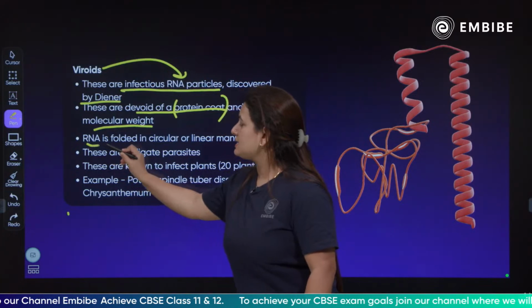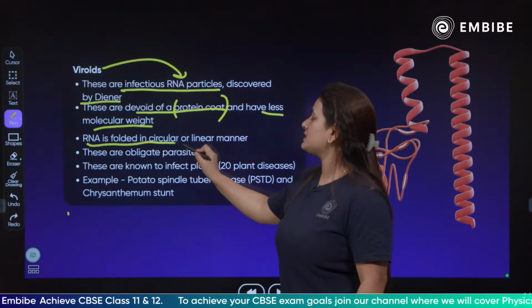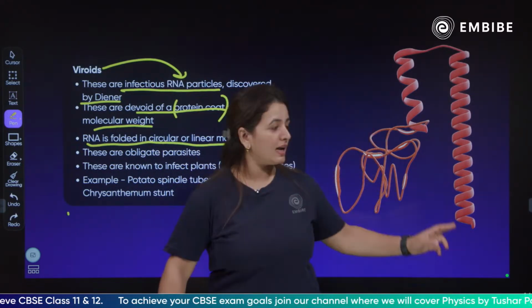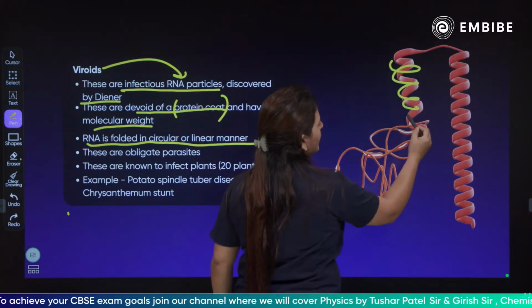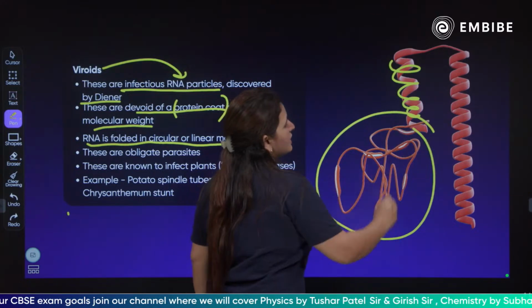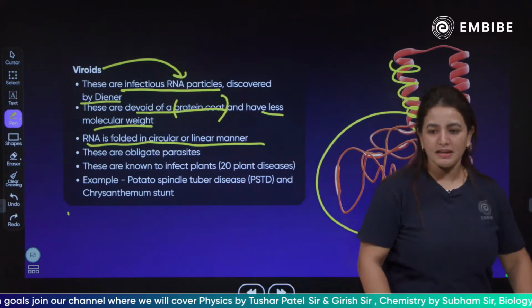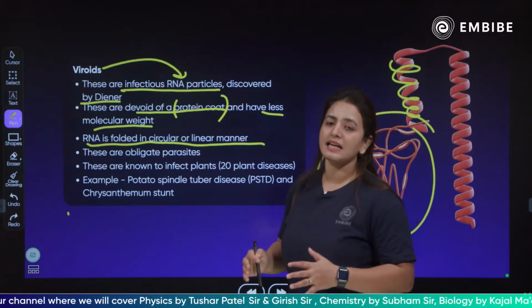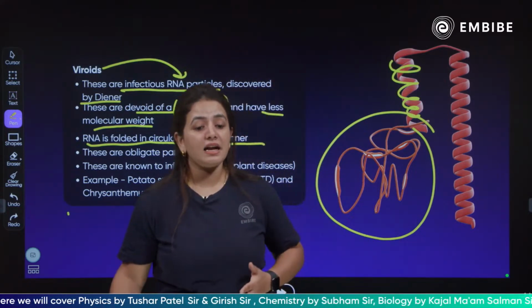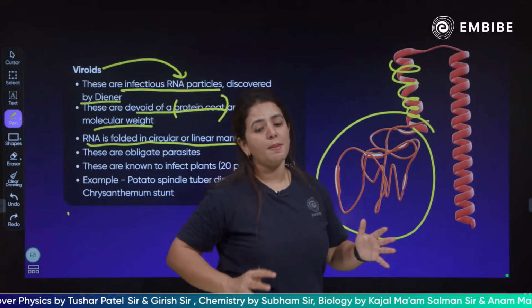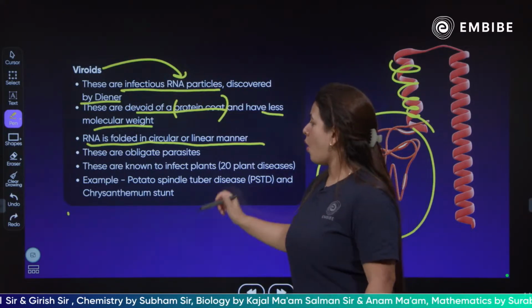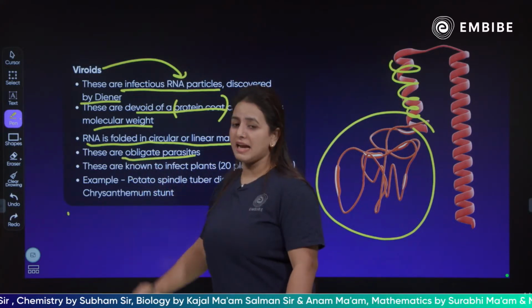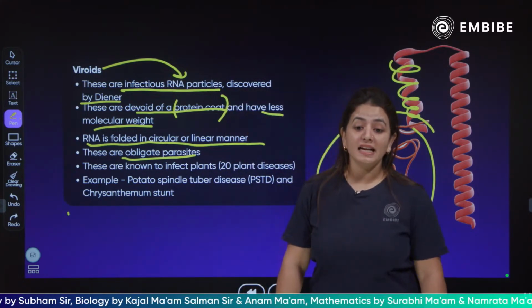The RNA inside the viroids is folded in a circular or linear manner. Can you see this, children? It could be this way and it could be like this. The genetic material inside the viroid could be linear or helical, or it could be circular. They are obligate parasites.